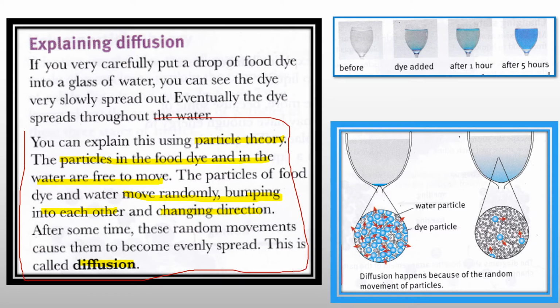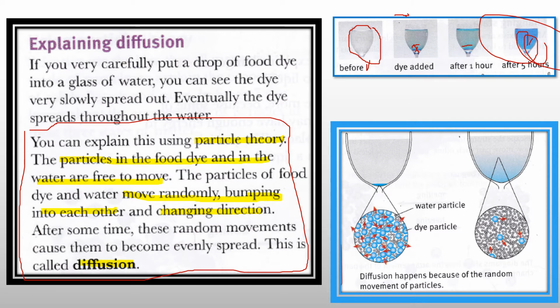Okay, the particle theory. You can see from the picture, before, it is clear water, and then you add blue food dye. Look here, it spreads from here, and then it becomes more bluish and then all blue after 5 hours. This is what diffusion means. This is diffusion in liquid.